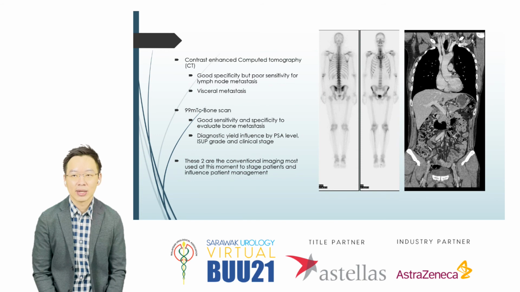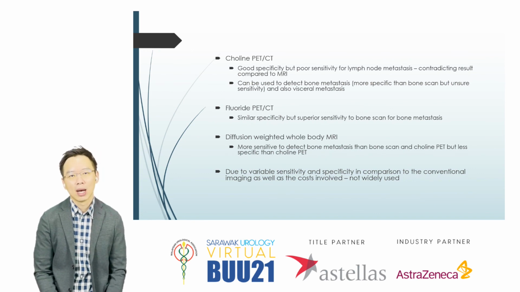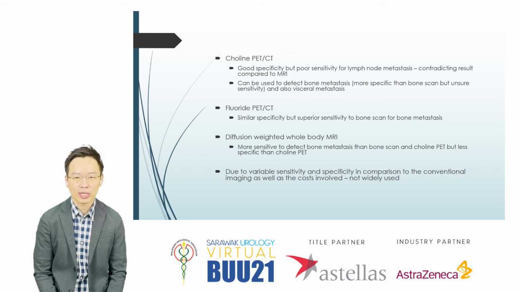Right. Next, for distant staging, which is the metastasis, we will usually do a CT scan, which has good specificity but poor sensitivity for lymph node mets, but it's quite good for visceral mets, so we can look for lung and liver mets. And finally, we use the technetium bone scan, which has good sensitivity and specificity to look for bone metastasis. These two are the most conventional imaging that we use at this moment and actually influence our patient management. Other imaging such as PET scan, choline PET, fluoride PET, and diffusion-weighted whole body MRI have variable specificity and sensitivity, and because of the cost involved, they are not widely used for staging.